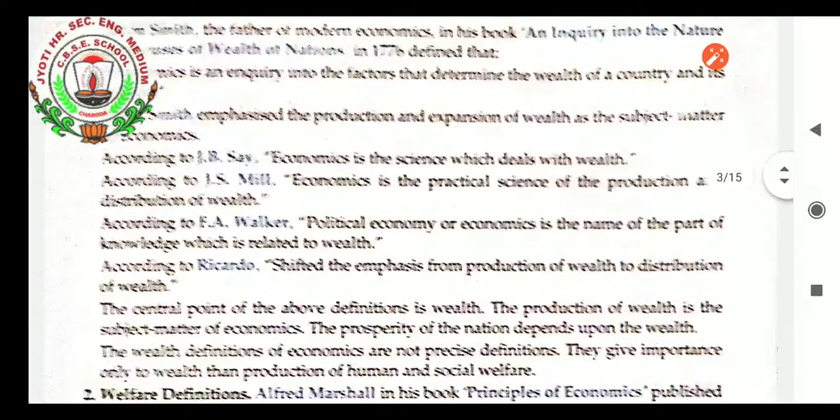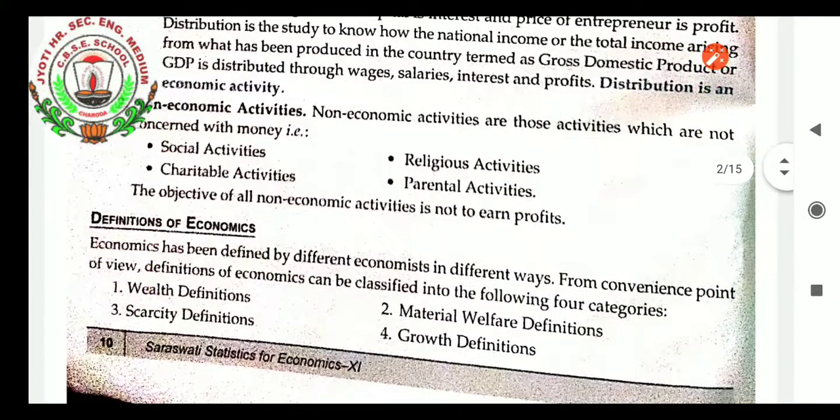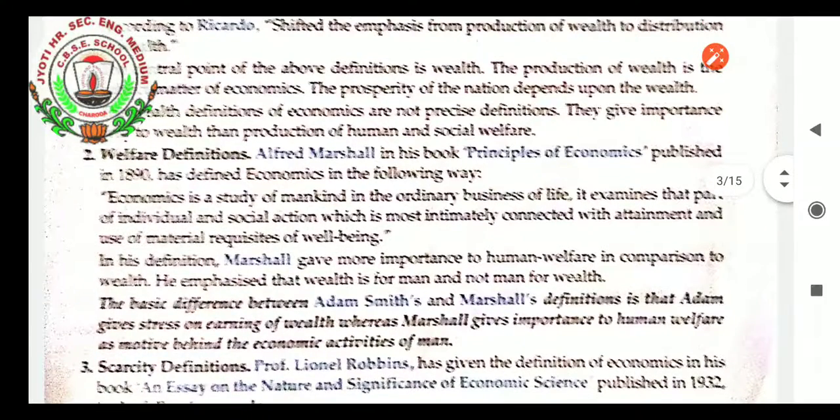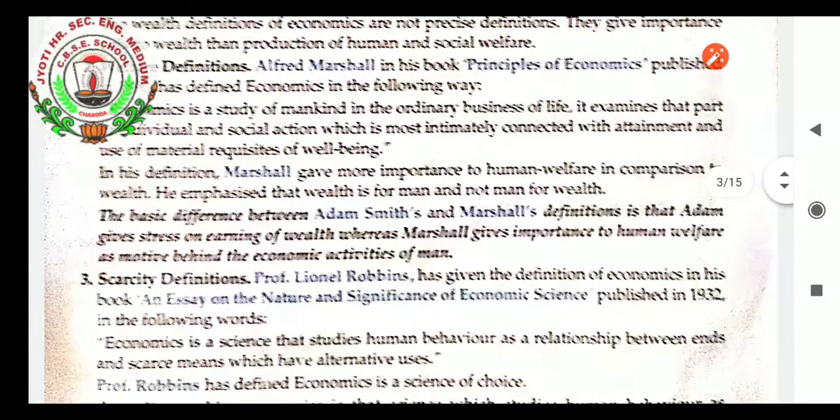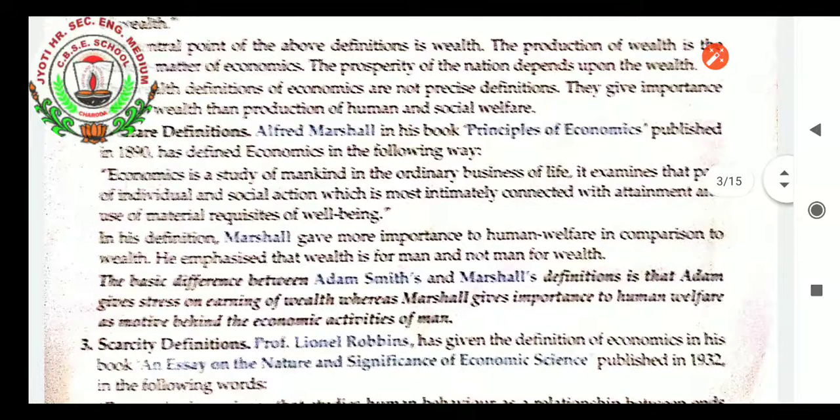Today I am going to explain the continuation of the definition of economics. We completed the earlier definition, students. Now we will learn the material welfare definition of economics. Alfred Marshall, in his book Principles of Economics, which I read for you last time, published in 1890, has defined economics in the following way.